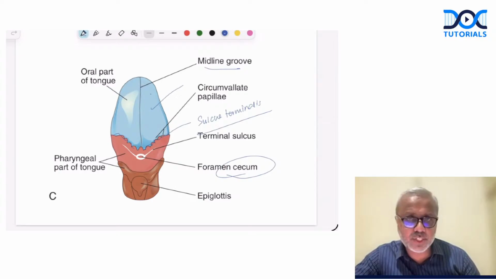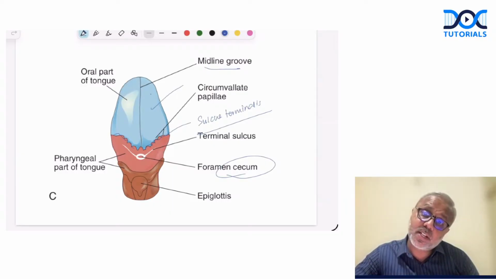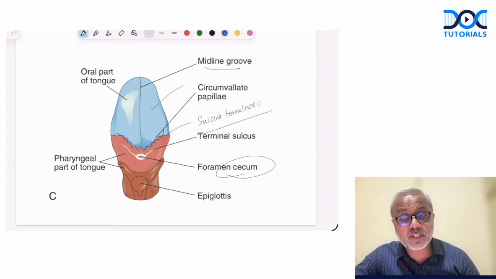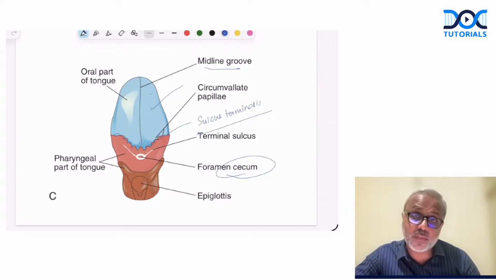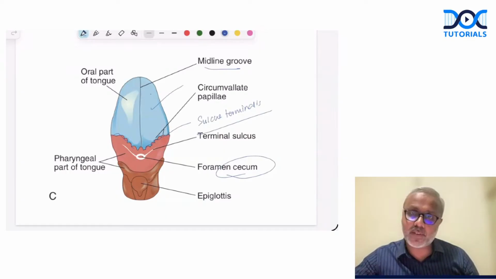So, the mucosa of the anterior 2/3, how is it derived? From the first pharyngeal arch by means of the median lingual swelling and two lateral lingual swellings. How does the posterior 1/3 and posterior-most part develop? The posterior 1/3 occurs by the overgrowth of the ventral part of the hypobranchial eminence. The dorsal part of the hypobranchial eminence will persist as the epiglottic vallecula, median glossoepiglottic fold, as well as the epiglottis.